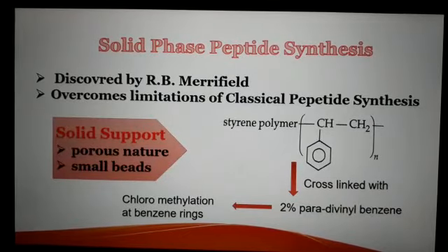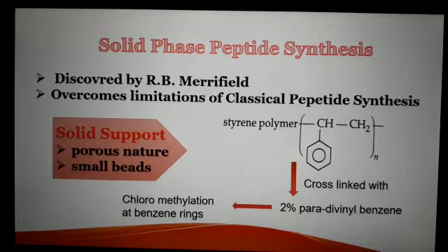Another very important method for synthesis of peptide is solid phase peptide synthesis. This method was discovered by R.B. Merrifield. It overcomes all the limitations of classical peptide synthesis. In this method, a solid support is used that is made up of styrene polymer, which is further cross-linked with 2% para-divinyl benzene.